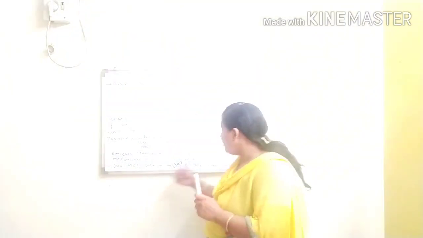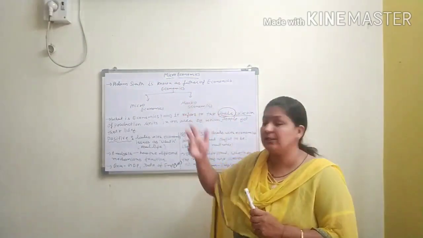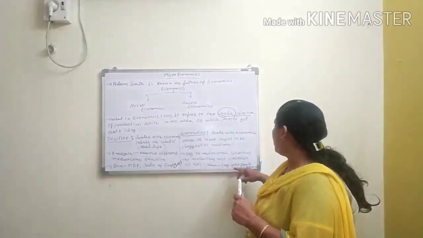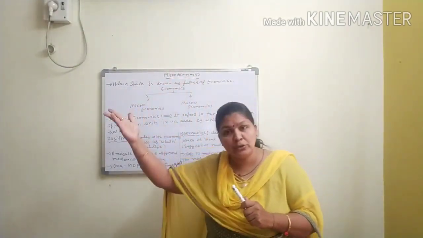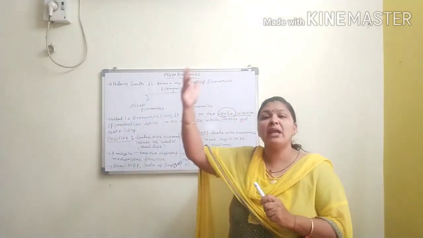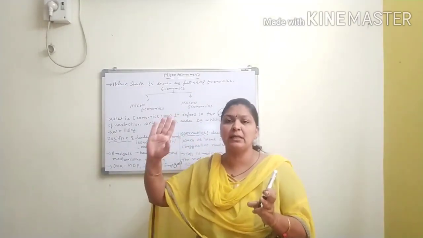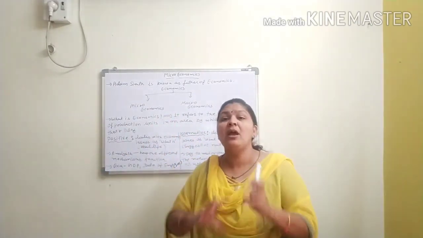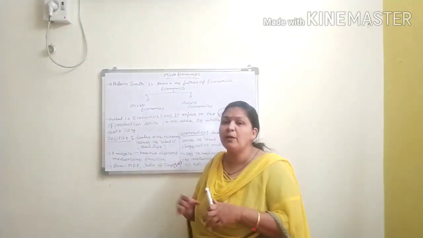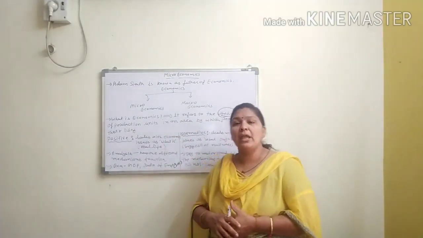Clear? Now when we are talking about the normative, this is a suggestive matter, just suggestive. So in the example, unemployment rate should be reduced. Like this we are just suggestive कि ये reduce करना चाहिए, ये increase करना चाहिए, ऐसे हमारे देश को चलाना चाहिए. We are just in the suggestive matter. Fine. But when we are talking about the positive economics, that is called the real life or real data economics.